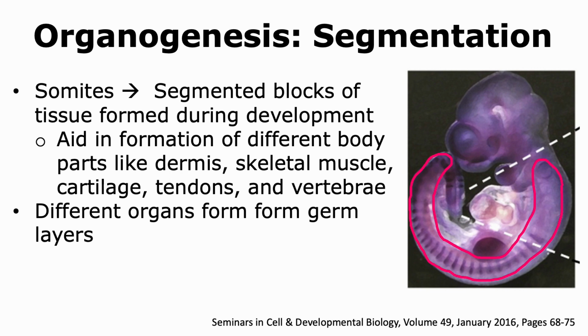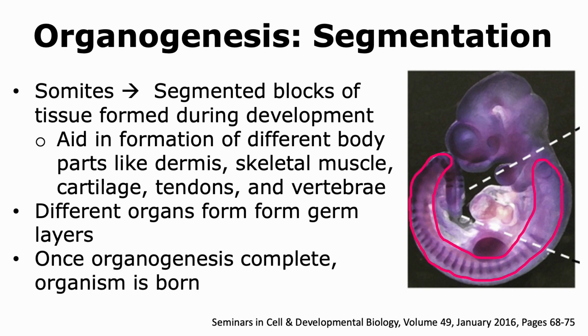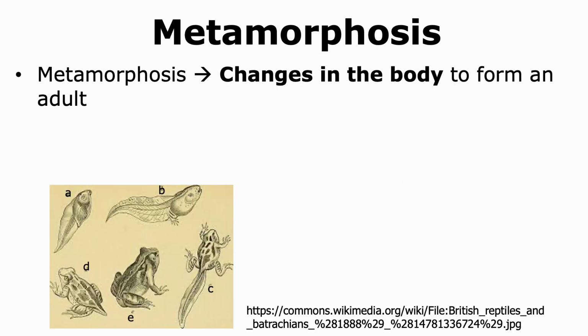Other types of organs can also form from the germ layers, and once the organogenesis is complete, the organism is born. In some animals, once the organism is born, it has to undergo many changes to form an adult. This can be observed in vertebrates like amphibians, where a tadpole is present, which has to undergo a series of changes before the adult frog can be formed.